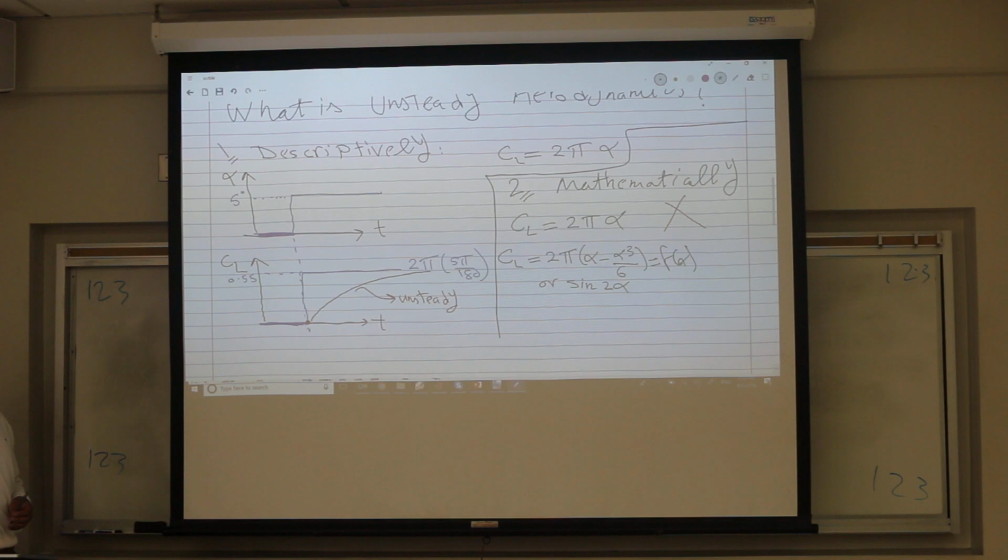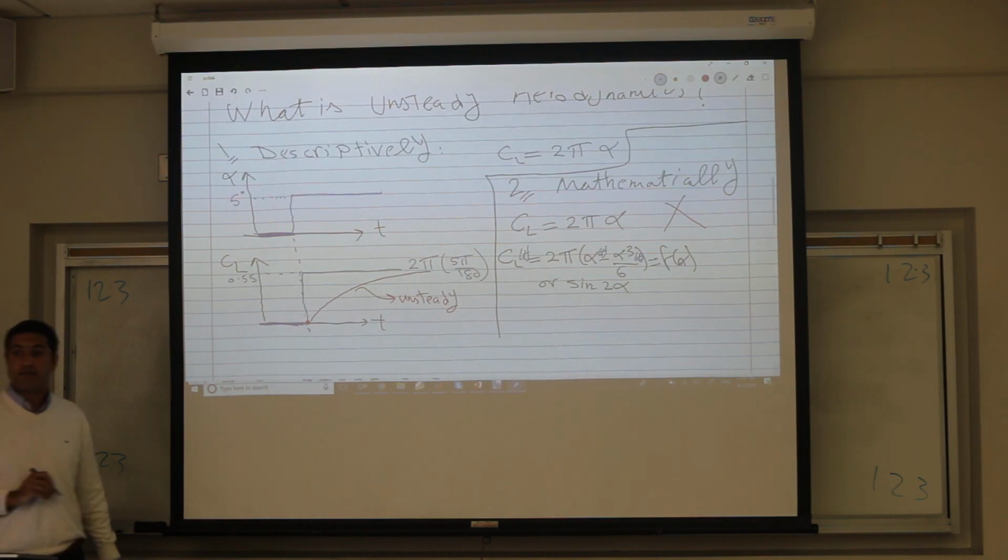Anybody agrees that this may describe an unsteady flow? So CL as a function of time is 2 pi alpha at this time minus alpha cube at this time.